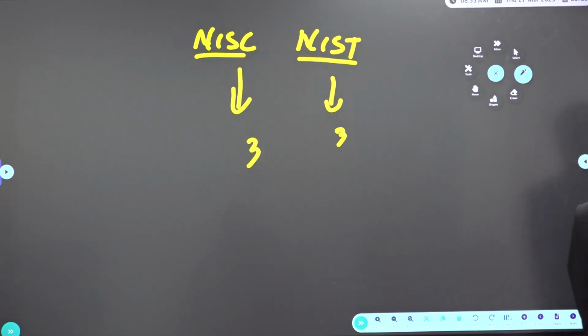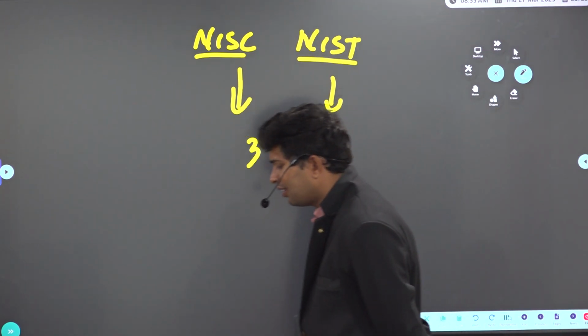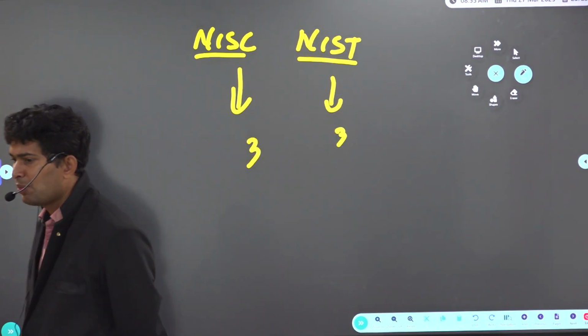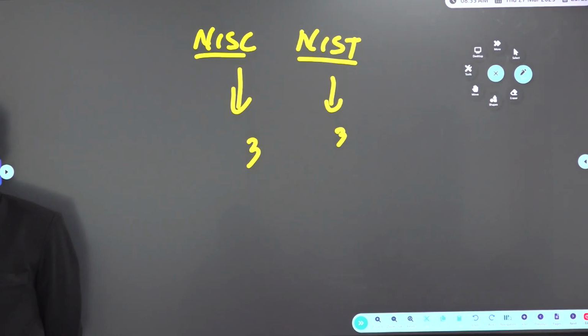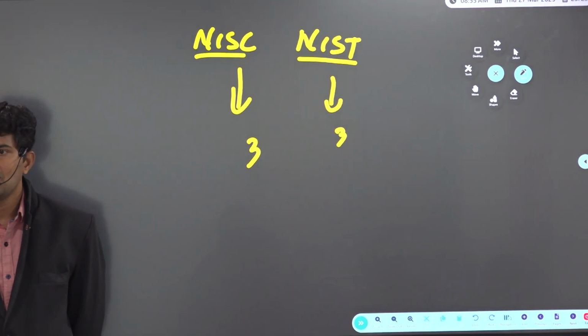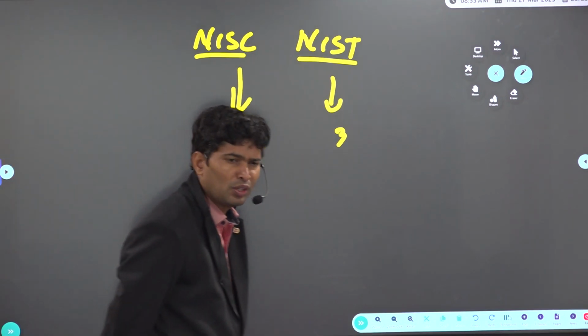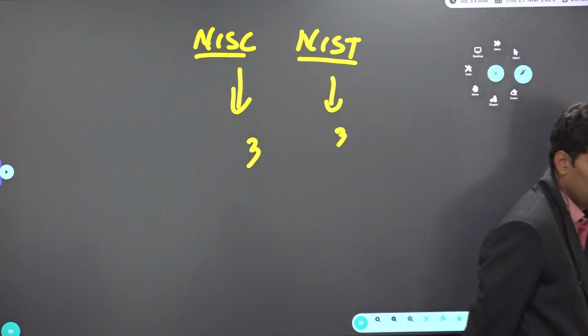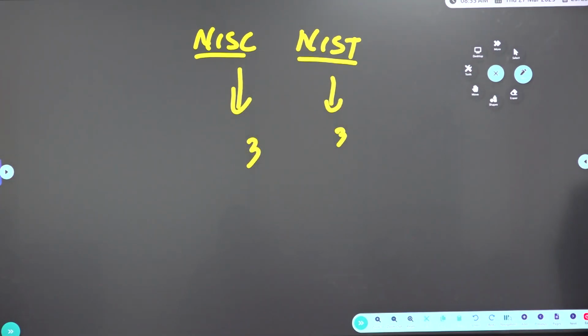What is the reason? At that time they felt that the person who is heading the NCSC, the person who is heading NCST, should be from the respective field and social exclusion. That's the reason why they kept 3 years only as the time frame. Originally there was only one organization called NCSC and NCST. But later they got separated, NCSC separate, NCST separate, and they provide an annual report to the president. What all measures they have taken, all that.